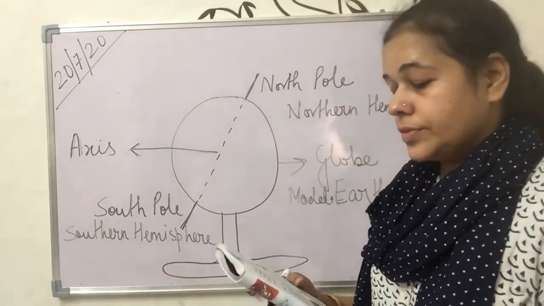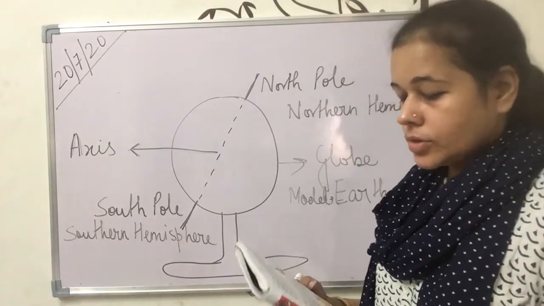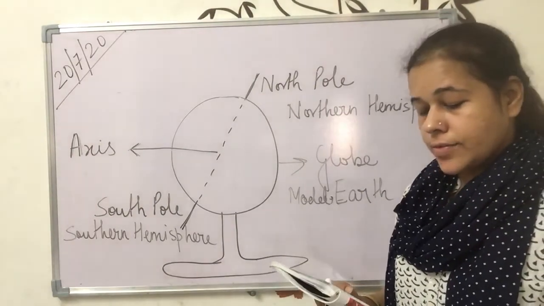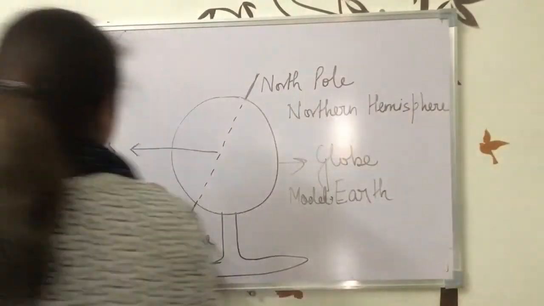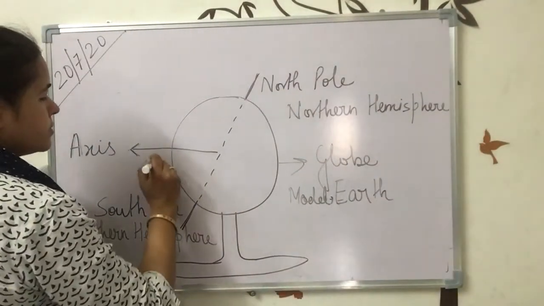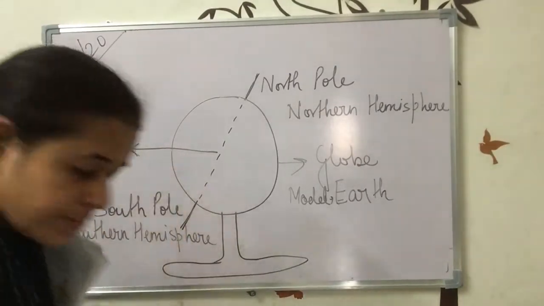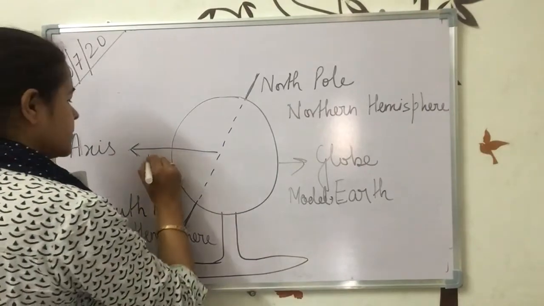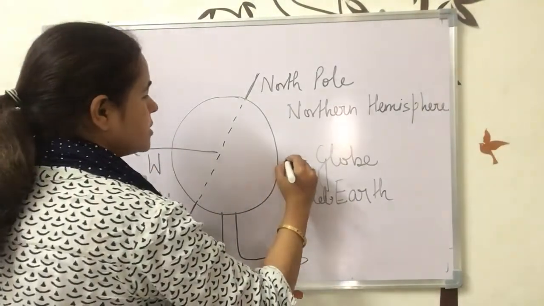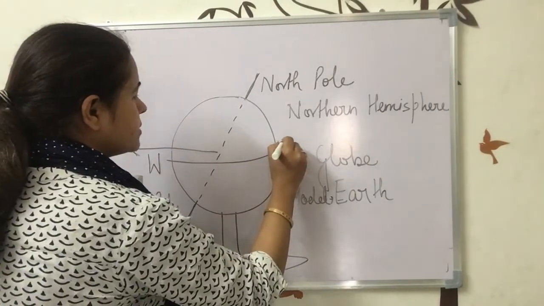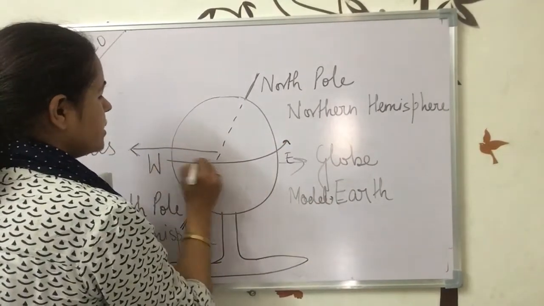Now, we will start with rotation. The earth spins on its axis from west to east once in every 24 hours. West to east means it is moving from this. This is west, this is east, and it is moving like this. The movement is like this.